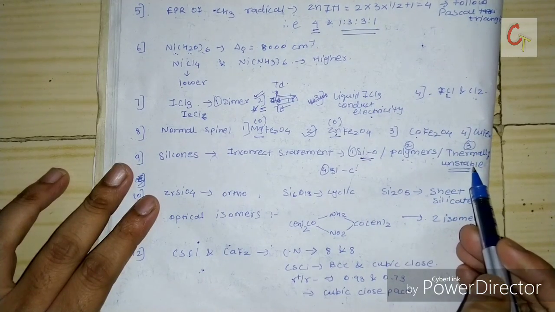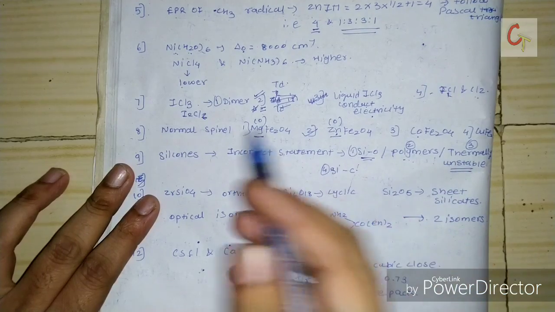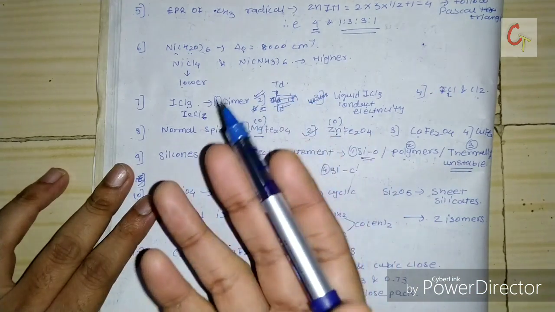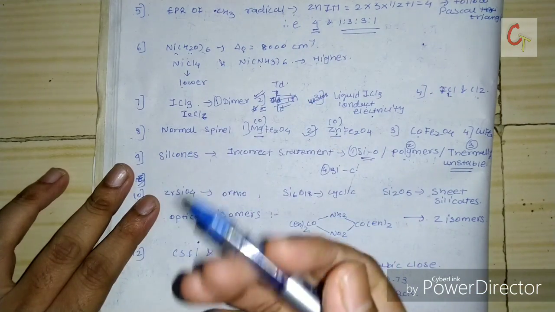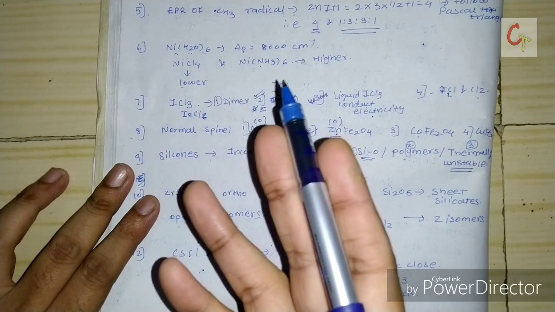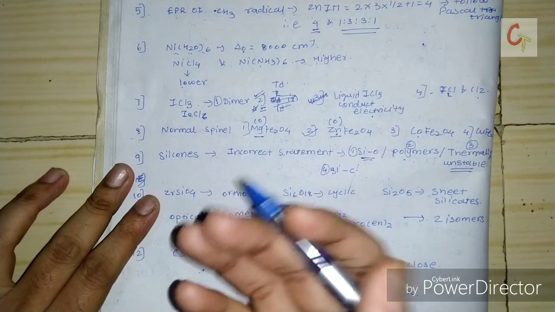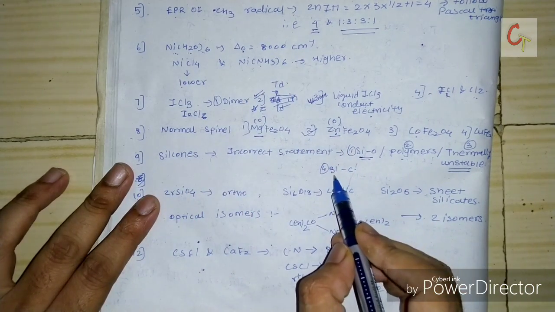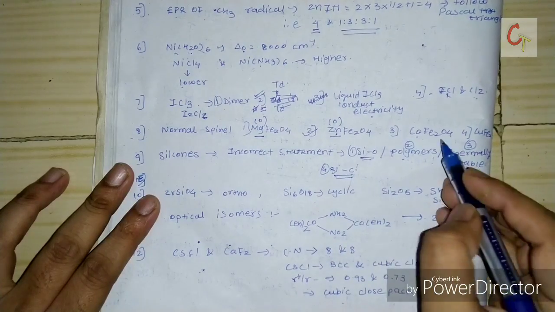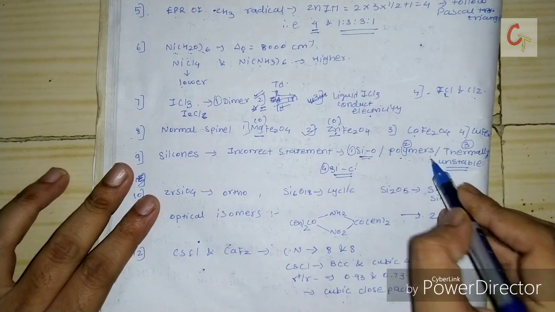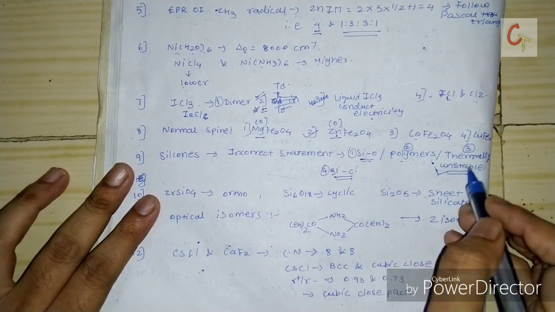They are thermally unstable, which is wrong, because silicon, an organic polymer, silicon oil is generally used in place of paraffin oil, which is used for detection of melting and boiling point. And another statement was given about silicon and carbon. So according to me, this will be the incorrect statement, meaning the correct option is thermally unstable,